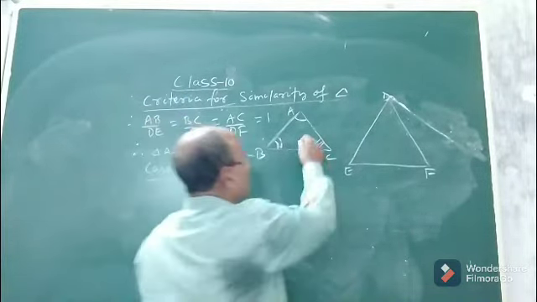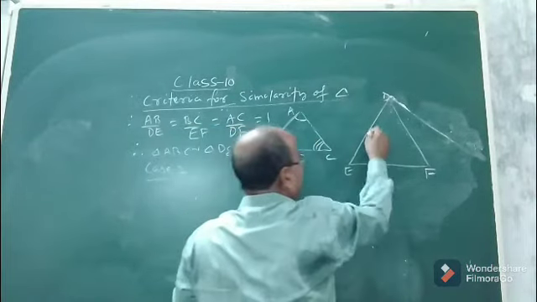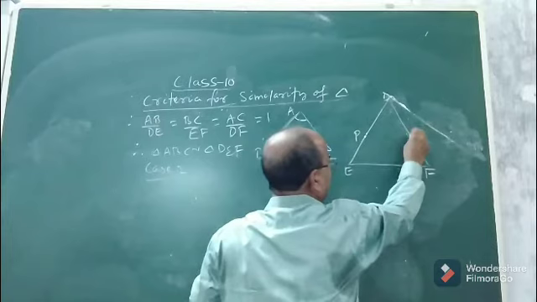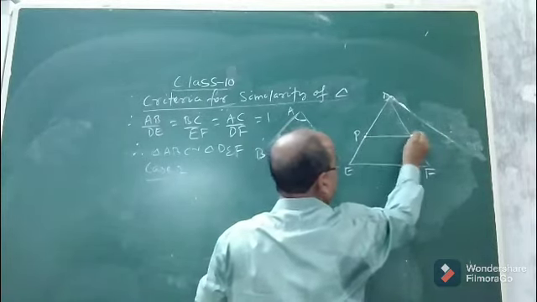How? Let us see. Now if AB is less than DE, then suppose you take a point P here and a point Q here. This is the construction.